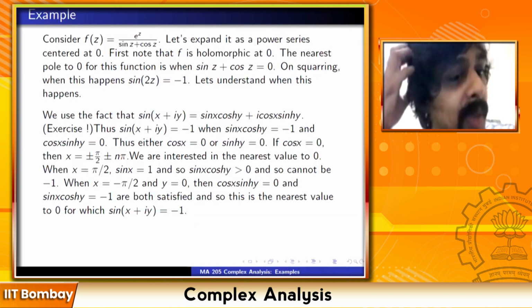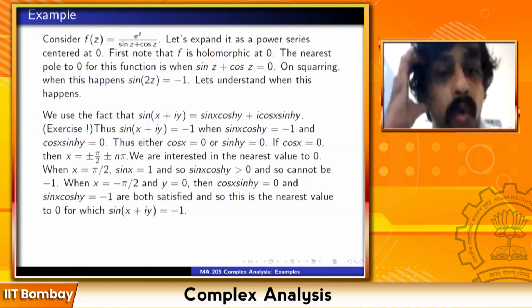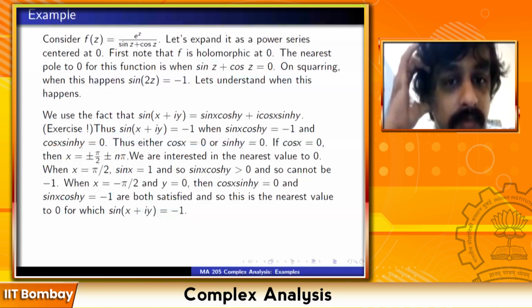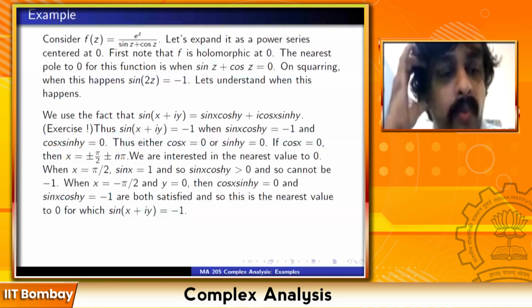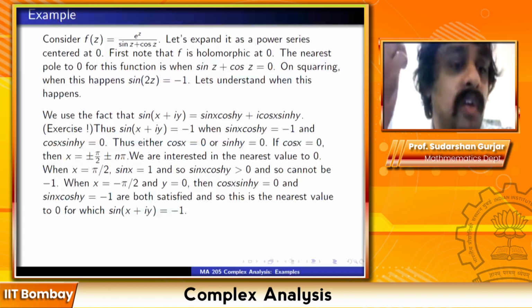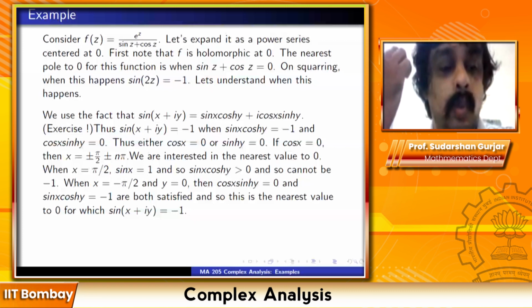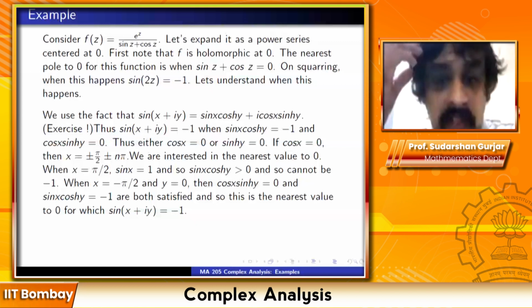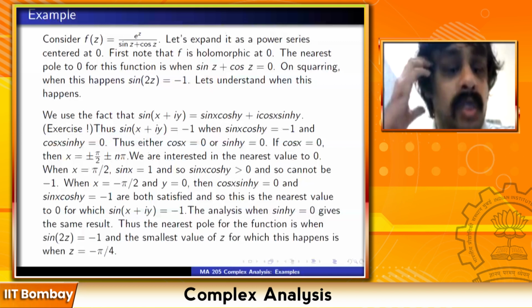When x is equal to -pi/2 and y is equal to 0, then cos x sin hyperbolic y is equal to 0 and sin x cos hyperbolic y is equal to -1. Both equations are satisfied, and so this is the nearest value to 0 for which sin of x plus iy is equal to -1. Analysis when sin hyperbolic y is equal to 0 gives the same result.